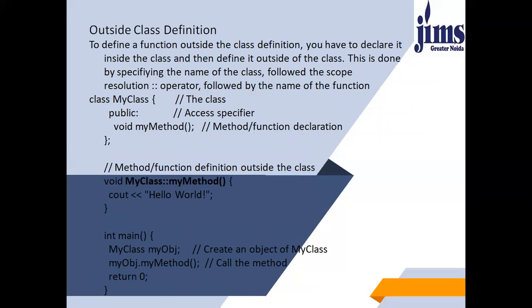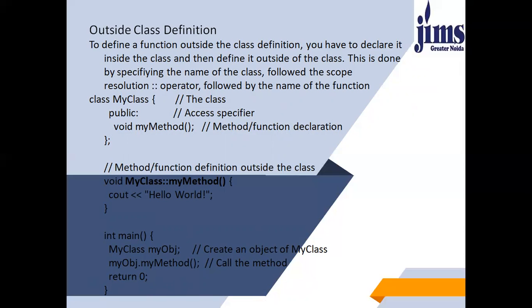Now next is outside class definition. To define a function outside the class definition, you have to declare it inside the class and then define it outside of the class. This is done by specifying the name of the class followed by the scope resolution operator followed by the name of the function.